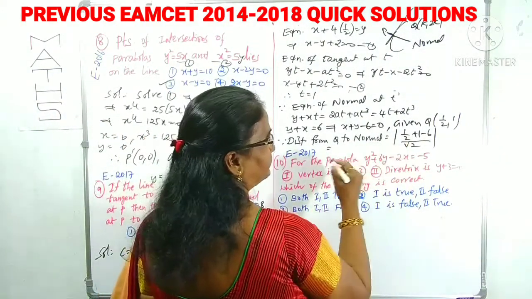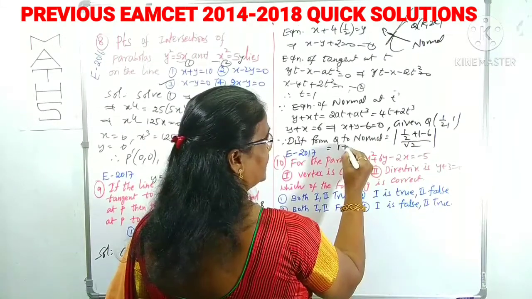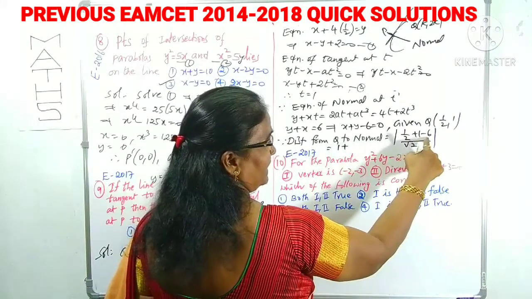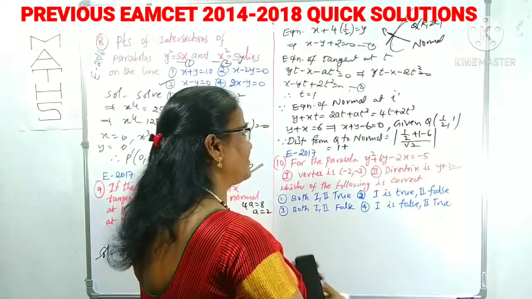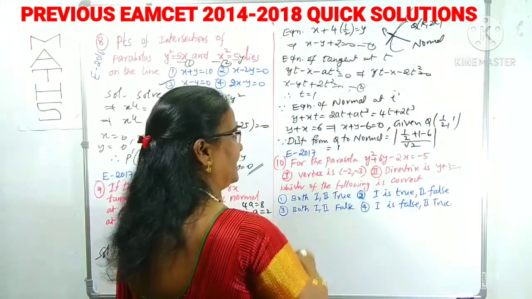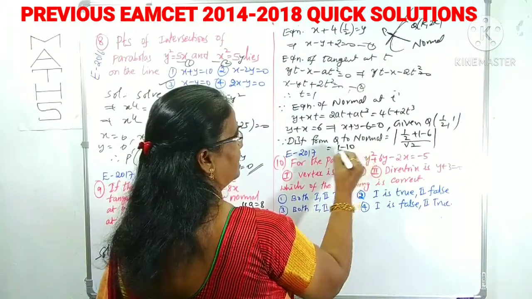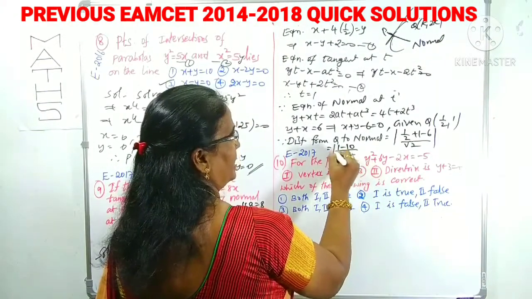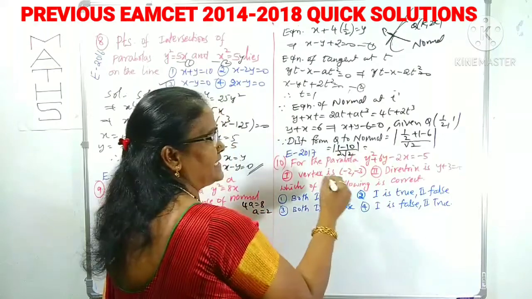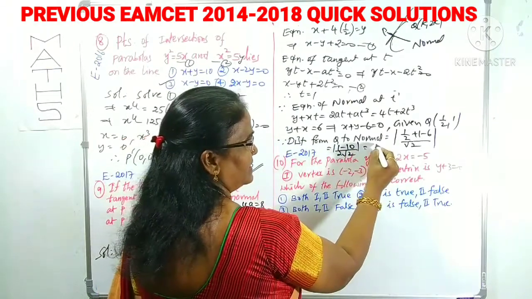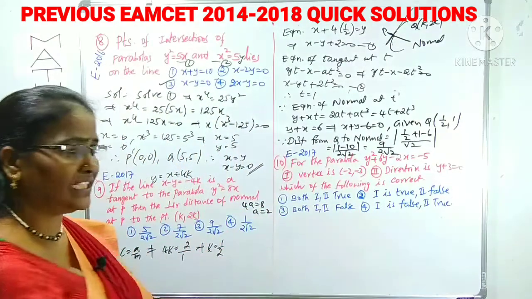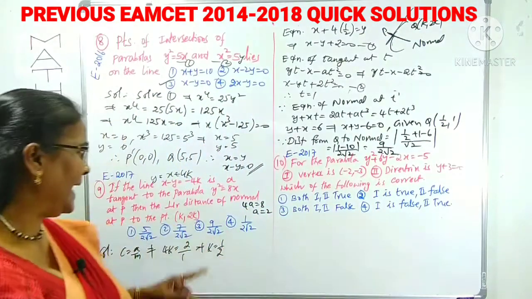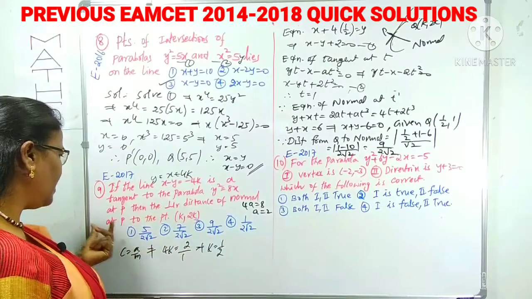By the LCM, 1 plus 2 minus 12, that is minus 9, so 1 minus 10 is minus 9, and under modulus it becomes plus 9 by 2 root 2. That is the required distance from point k to the normal at P.